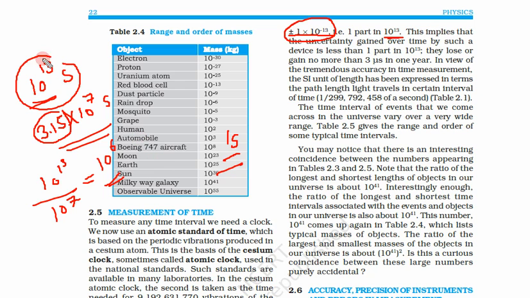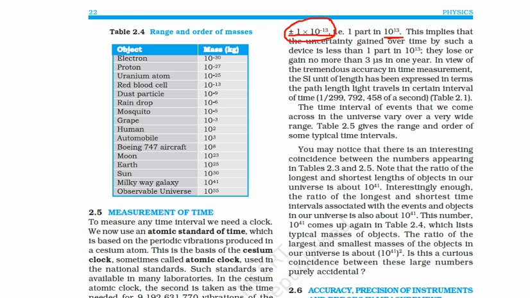What did we do? We checked their accuracy, that means plus minus 1 in 10 to power 13 seconds. The 10 to power 13 seconds we have calculated is around 1 million years. So 1 second plus or minus, or 1 second inaccuracy, in 1 million years. These atomic clocks are so accurate.